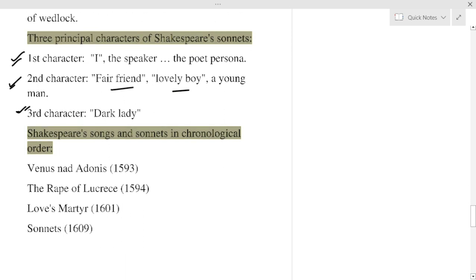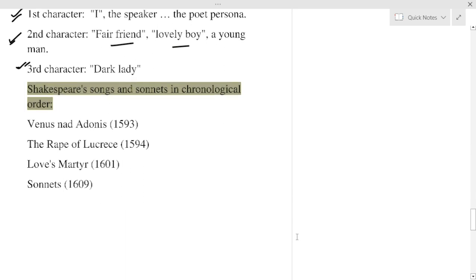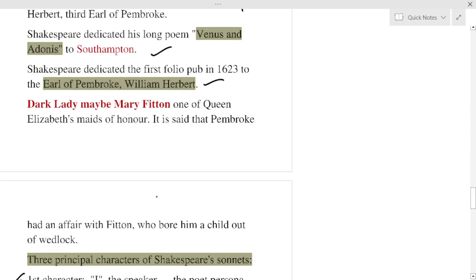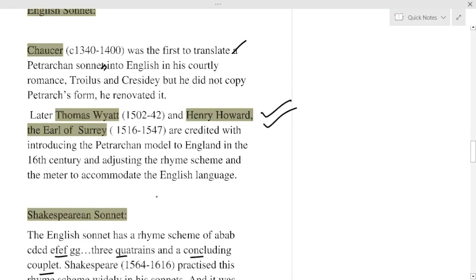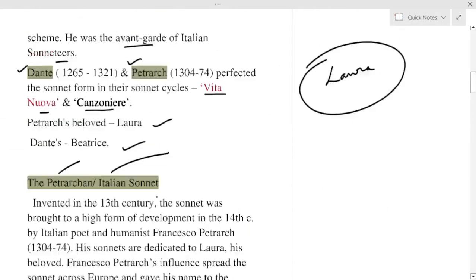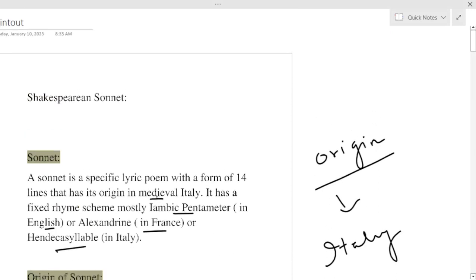Shakespeare's poems and sonnets in chronological order. You can have a look at it. Venus and Adonis, The Rape of Lucrece, Love's Martyr, and Sonnets, finally. Okay, here is the brief discussion on the sonnet, the origin of the sonnet, the English sonnet and the Shakespearean sonnet. I think it will be helpful for you.